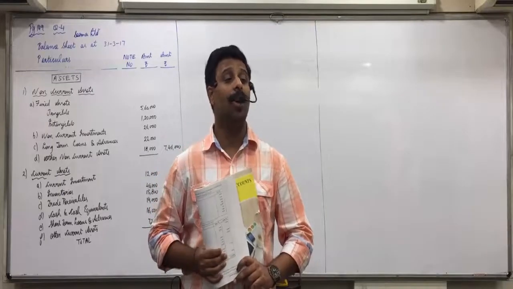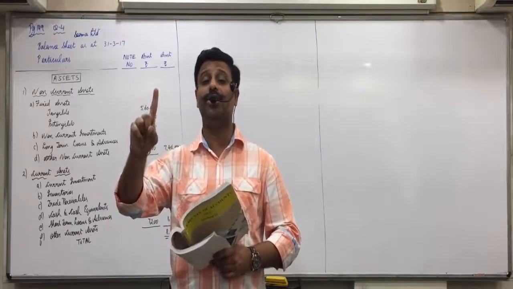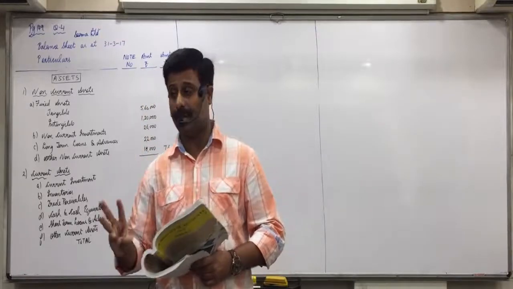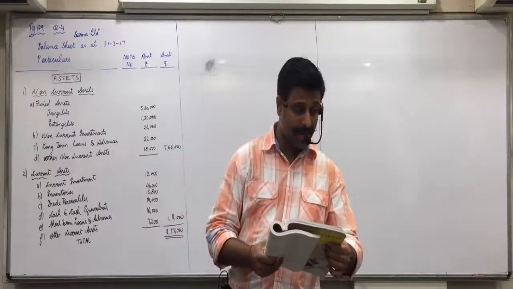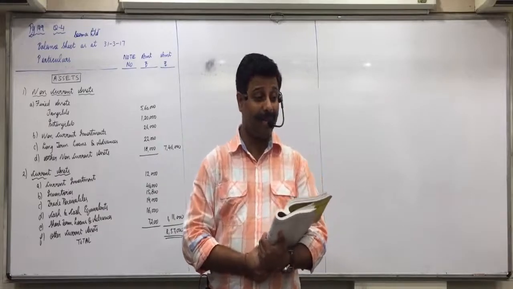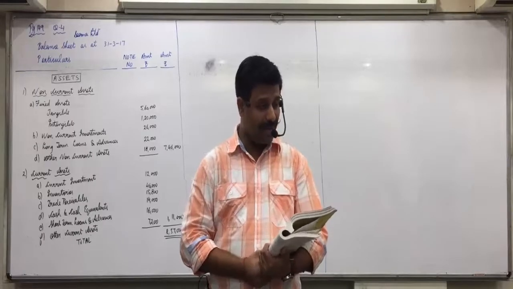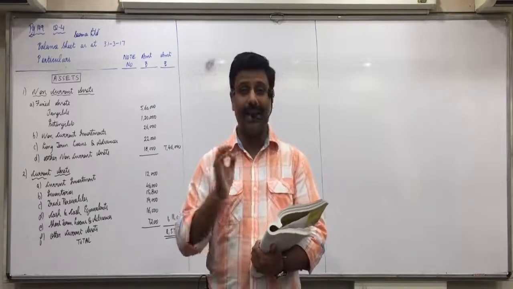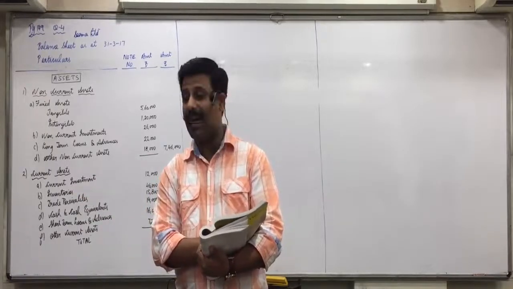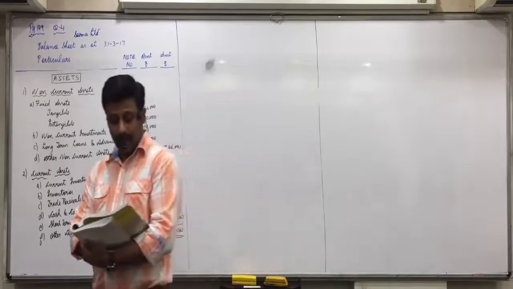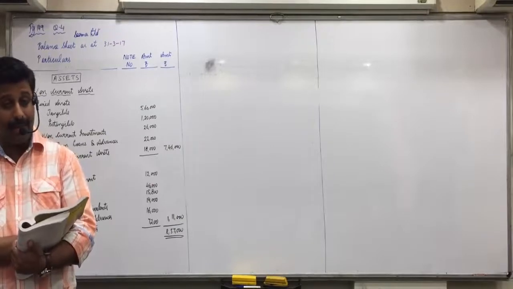Long-term borrowings. In long-term borrowings, we have seen debentures, bonds and public deposits. Mark it as LTB. Outstanding rent, you have to pay after 12 months. No, you don't have to pay after 12 months. Why long-term liabilities? Other current liabilities, OCL. Then, provision for tax, short-term provisions, STP.